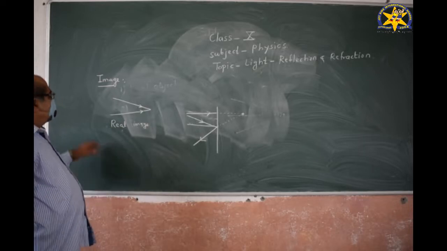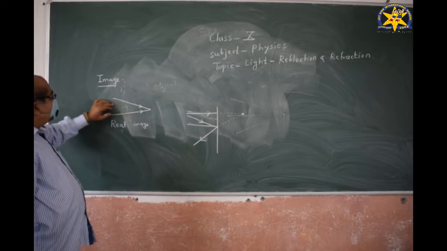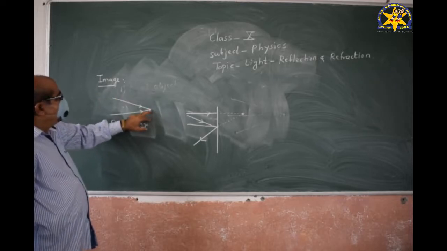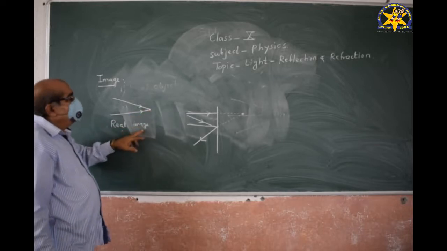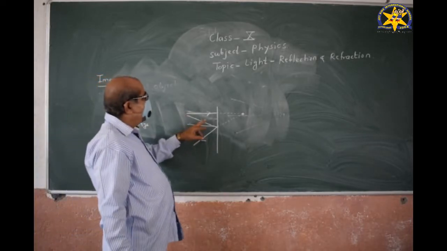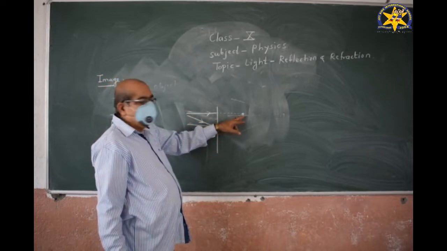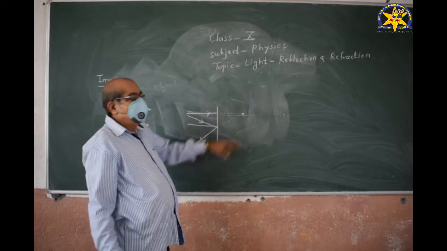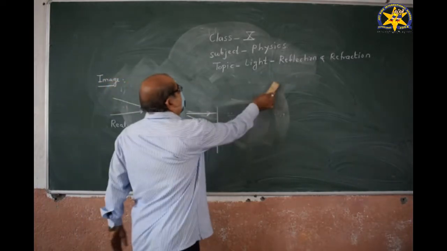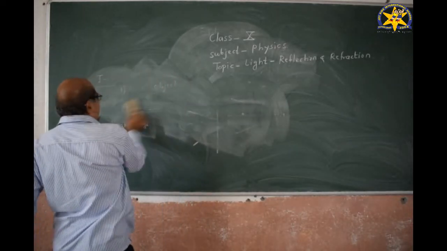When the rays really intersect with each other, a real image is formed, and when the rays of light appear to diverge from a certain point, that is called the virtual image. Thus, optically we define the object and the image.